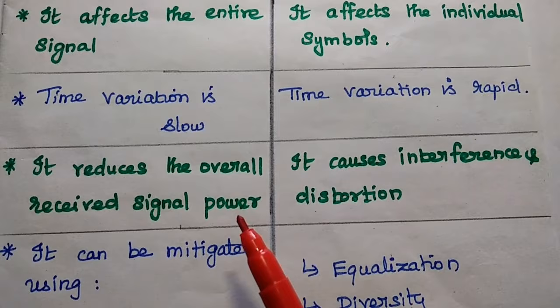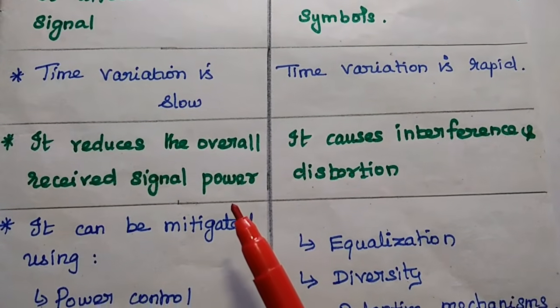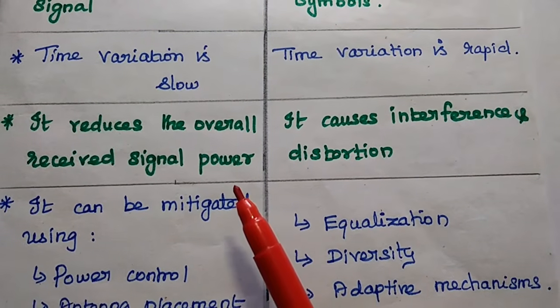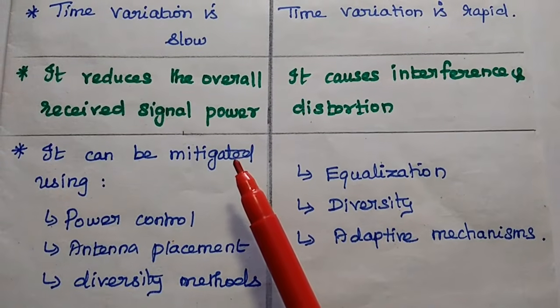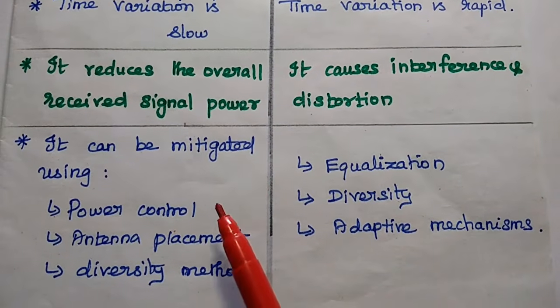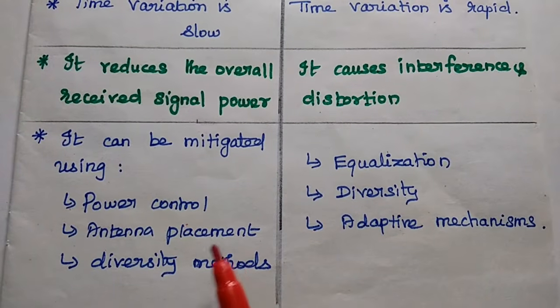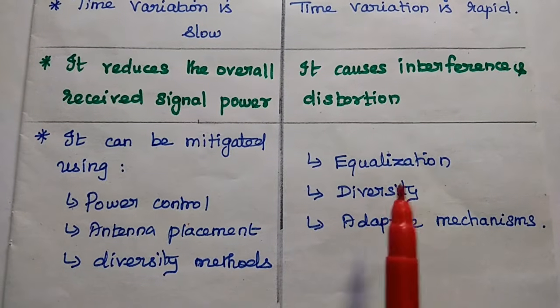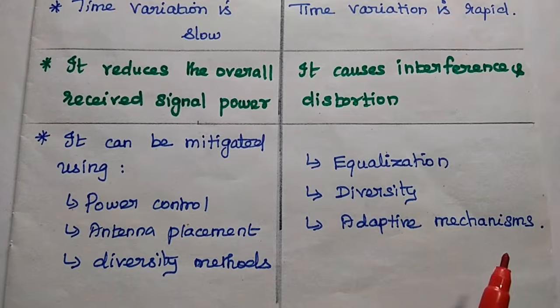Large scale fading reduces the overall received signal power, but small scale fading causes interference and distortion. Large scale fading can be reduced by using techniques like power control, antenna placement, repeater placement, and diversity methods. For small scale fading we can use equalization methods, diversity, and adaptive mechanisms.